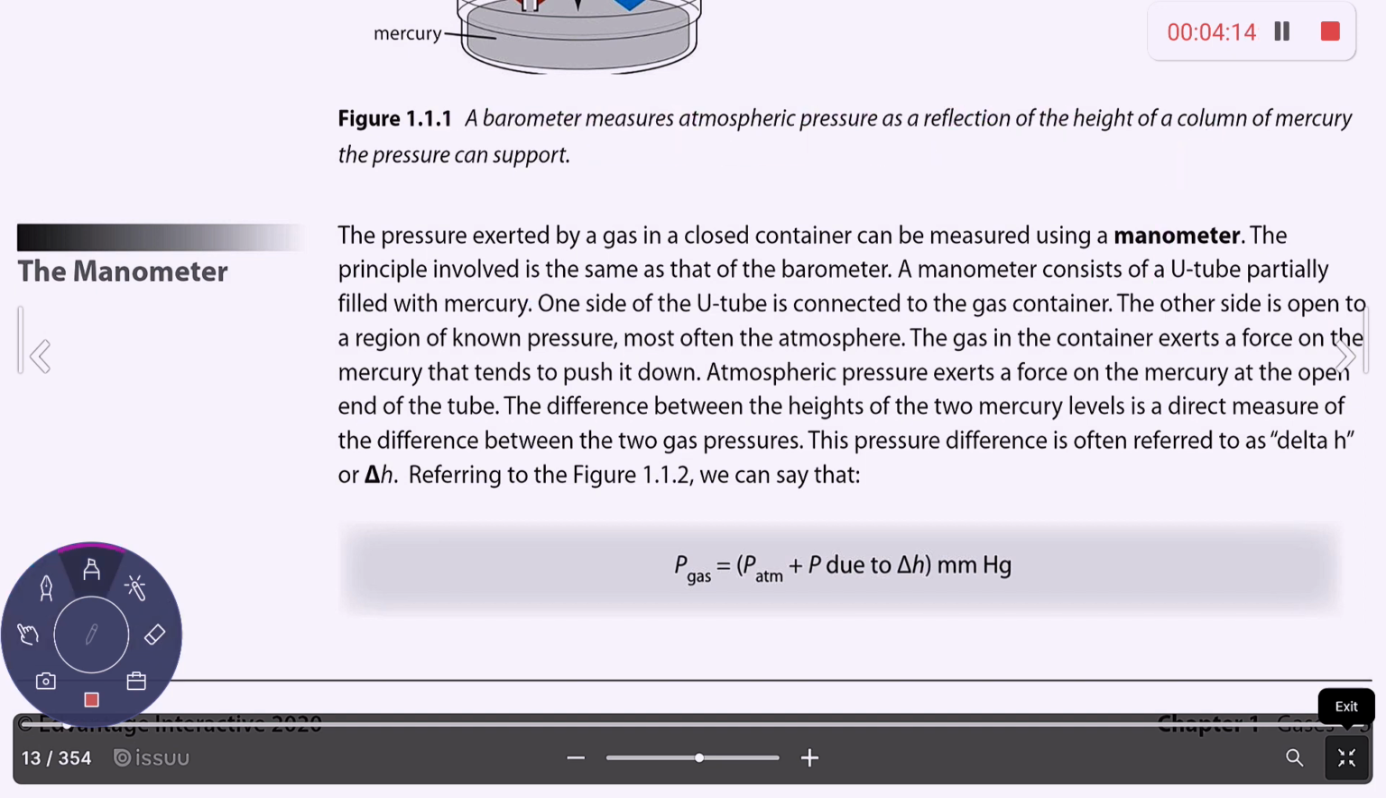Let's take a look at the next page at manometers. Another way that you can measure the pressure exerted by a gas is with a manometer. The main difference between a barometer and a manometer is that a manometer has a closed container with a gas in it attached to a U-tube, and the U-tube is filled with some liquid mercury. Let's take a look at the next page at what this looks like.